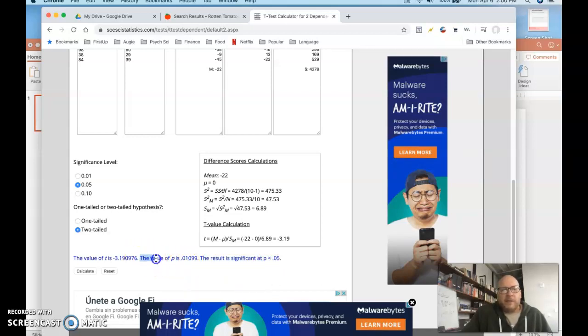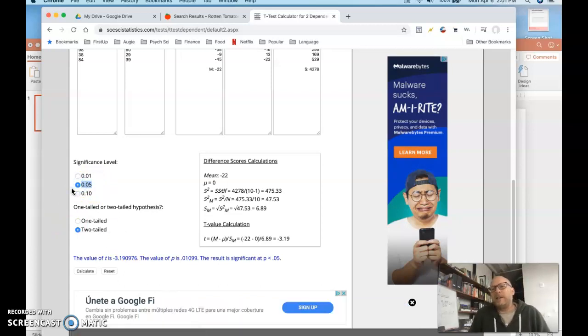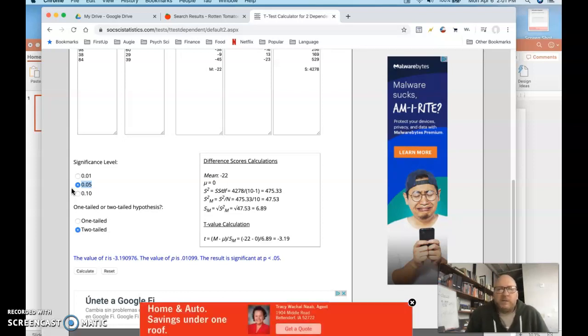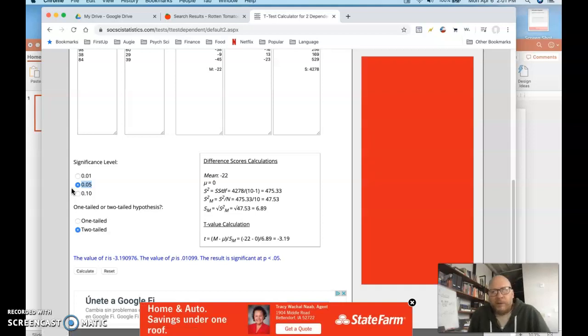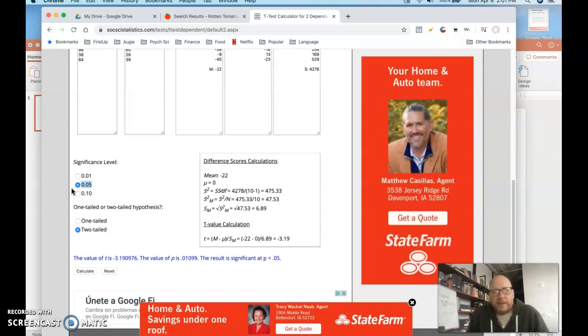Now, the way that works is that these calculators will calculate the probability of a type 1 error. So this value here, the p-value, is 0.01. What that means is that if I reject the null hypothesis, I have about a 1% chance of type 1 error. Here, when I said alpha is 0.05, I said I'm willing to accept a 5% chance. So since the actual p-value is much lower than what I'm willing to tolerate, I'm willing to take the bet and reject the null hypothesis.